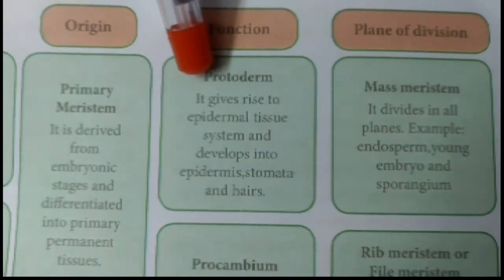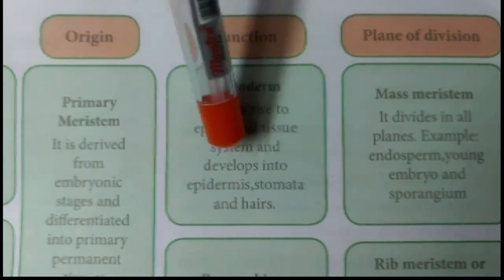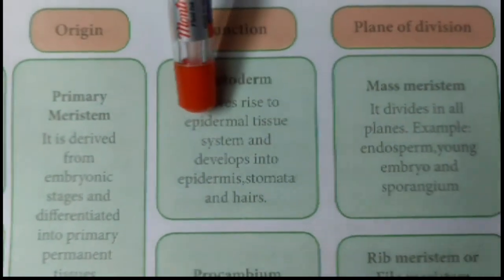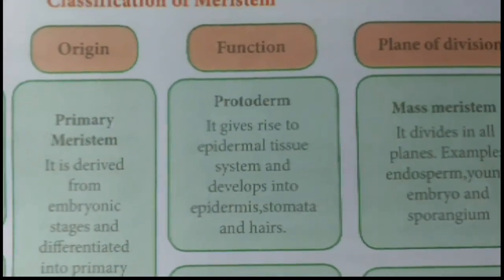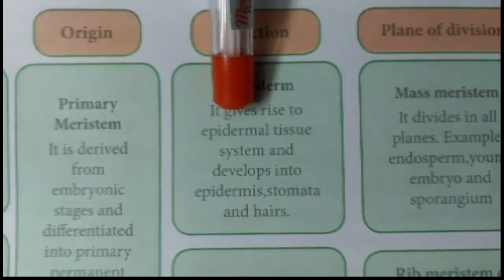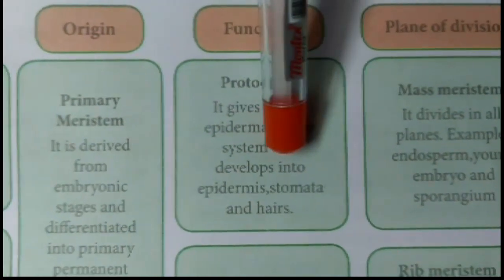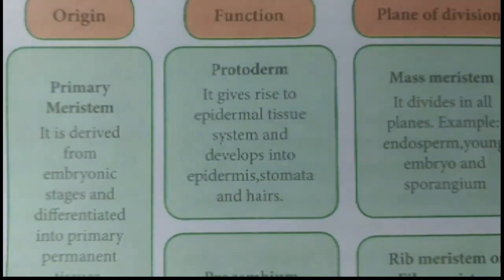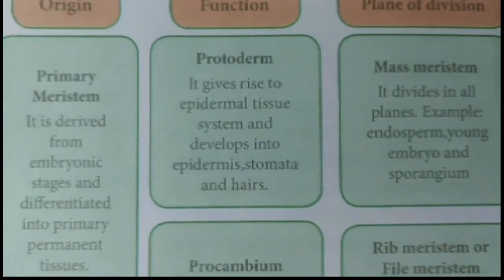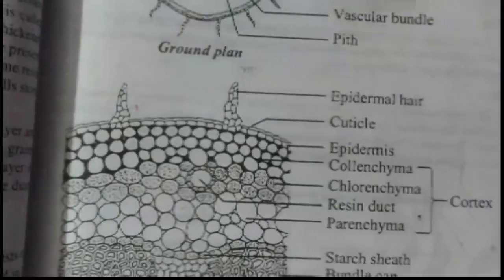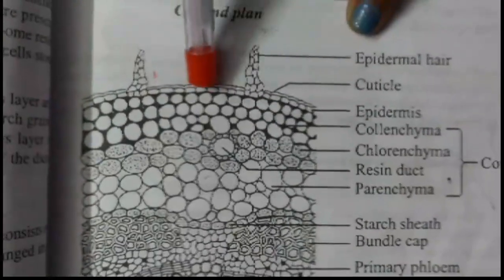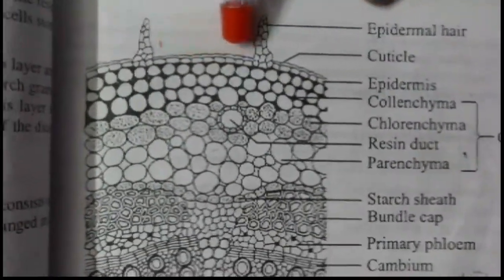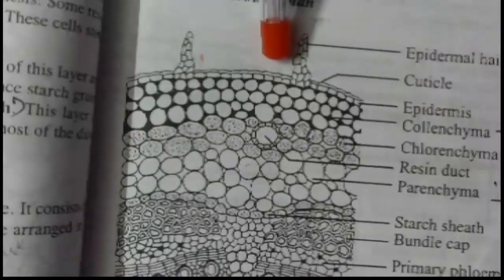The protoderm gives rise to the epidermal tissue system. The epidermal tissue system is the outermost covering of the plant. So the outer layer of the plant is made up of the epidermal tissue system, and the protoderm develops into epidermis, stomata, and epidermal hairs.